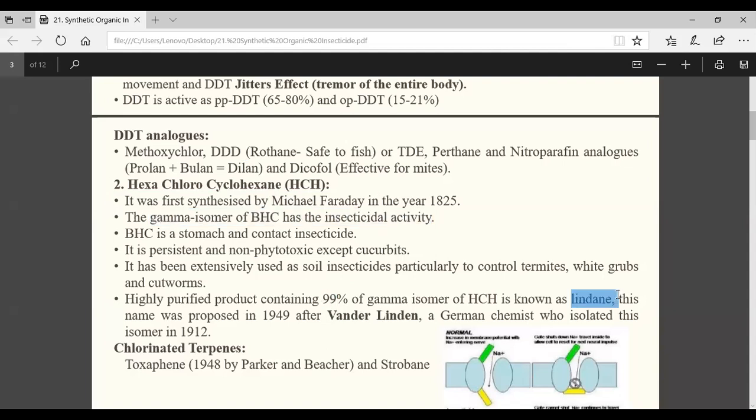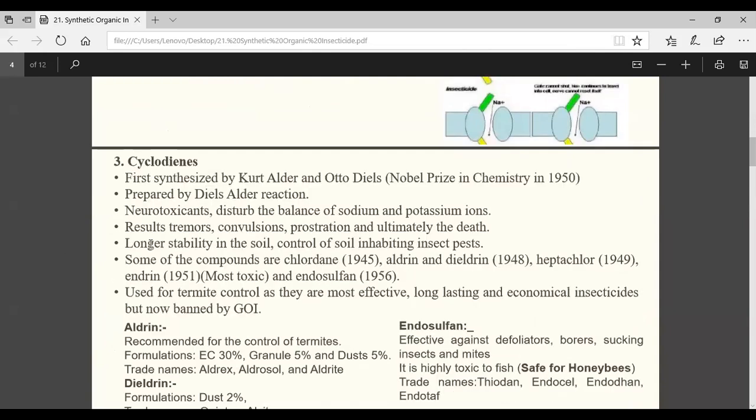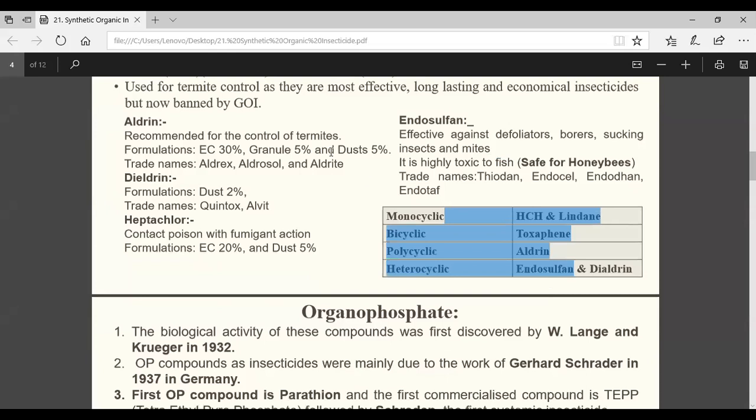Like this, you try to remember. Similarly, chlorinated terpenes, only the examples you remember: Toxaphene and Strobane. In cyclodienes, only these insecticide names, trade names. Endosulfan is important and banned. Why? Because they are highly toxic to fish and safe for honeybees. This question will definitely come in the exam. Which insecticide is safe for honeybees? That is your endosulfan. This table is not important for basic course.